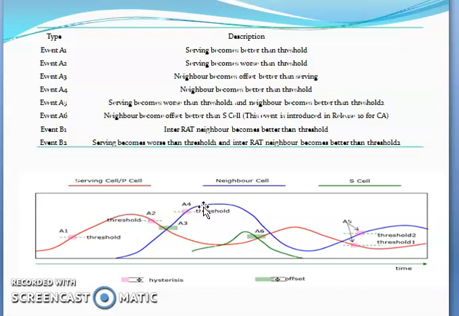Okay, and A5 is when the serving became worse than the threshold and the neighbor became better than the threshold. Here, this is my neighbor cell and this is my serving cell. A5 will be triggered when the serving became worse than the threshold and the neighbor became better than the threshold. That is also RSRP and RSRQ based. If you want the event to be triggered on RSRP, you enable that. If you want it on RSRQ, you can enable that; you can enable both parameters, RSRP and RSRQ.